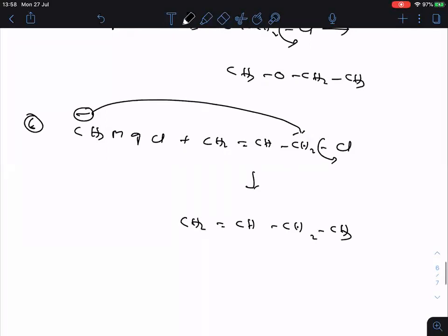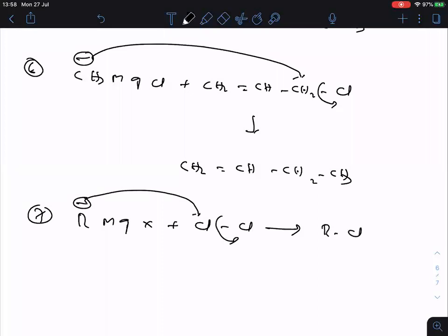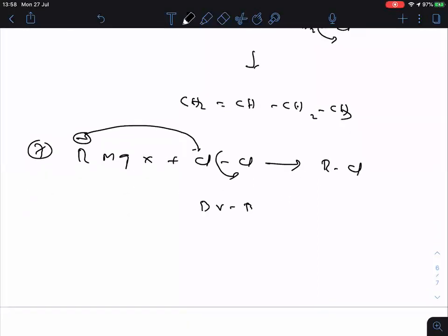Okay, now see one more important thing, that here if I take now RMgX when treated with chlorine. Okay, so what happened here also again one chlorine will depart out. So R minus attacks on one more chlorine, then here we will get RCl, chloroalkane. Similarly, if I take now bromine, then here I will get bromoalkane, and if I take iodine, I will get iodoalkane.